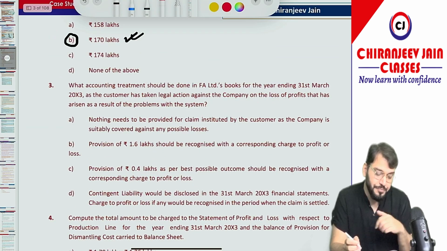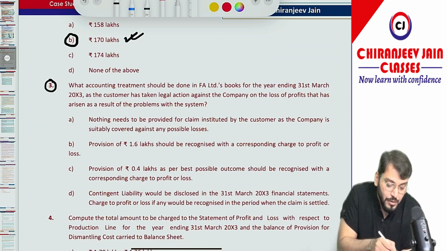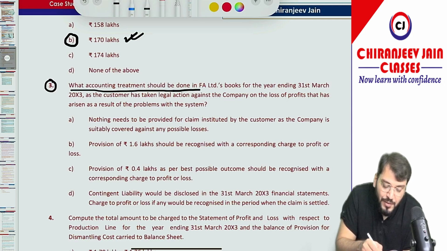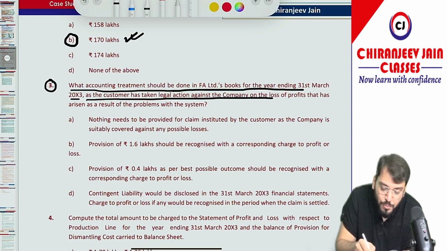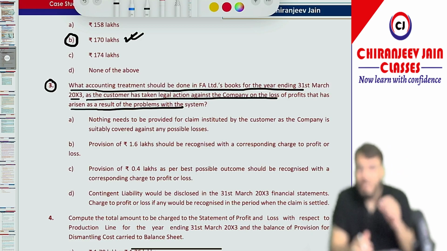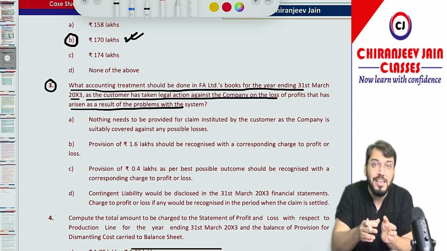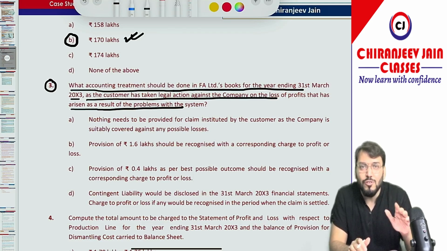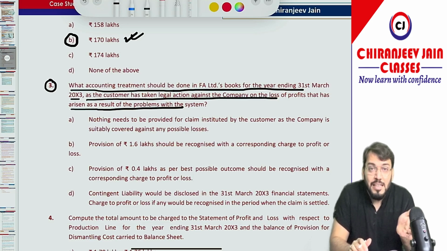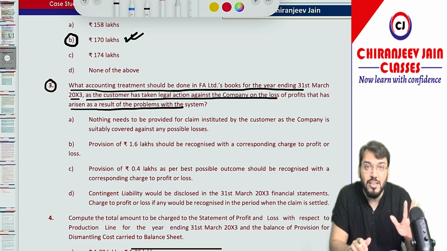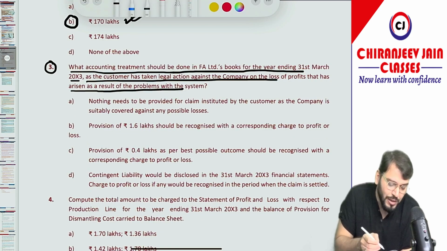Can we come to point number 3? What accounting treatment should be done in FA Limited's books for the year ended 31st March 2003, as the customer has taken legal action against the company on the loss of profit that has arisen as a result of the problem with the system? So of course we need to find out whether we should recognize a provision or not, or can we set off with the reimbursement asset or not. So in this question, of course, the reimbursement asset can be recognized only if the inflow is virtually certain. So nothing has been given about the virtual certainty of inflow. So let's see what options are given.